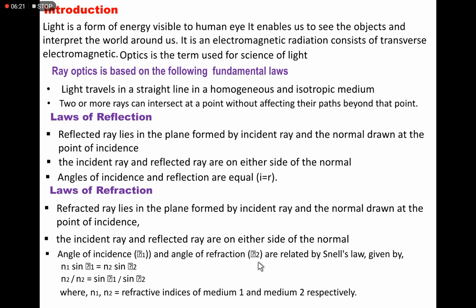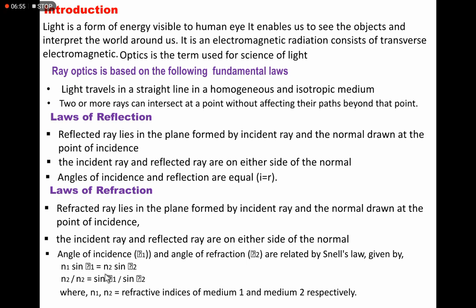According to Snell's law, we'll write n1, that is the refractive index of the first medium, and n2 is the refractive index of the second medium. When light passes from one medium to another medium, it refracts. So n1 sine theta 1, that is angle of incidence, equals n2 sine theta 2, angle of refraction in the denser medium.